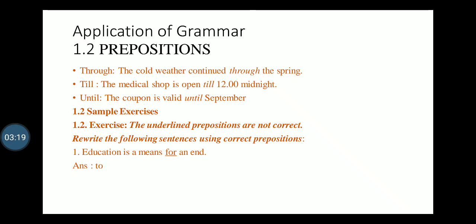Preposition number 3, between and among. Between indicates place, and among also indicates position and place. But what is the difference? Between is used only for two objects, and among is used only for more than two objects. Have you got it? Between for two objects and among for more than two objects.